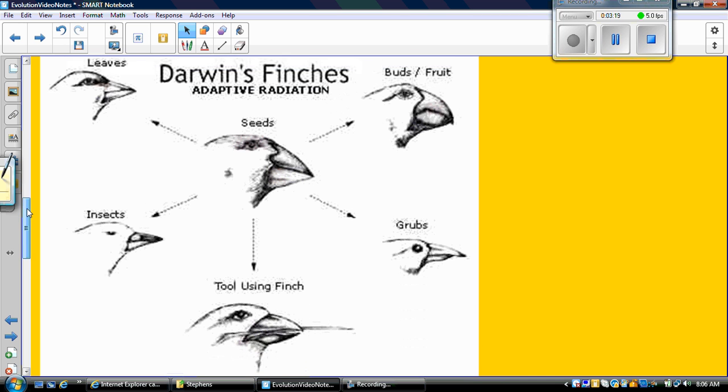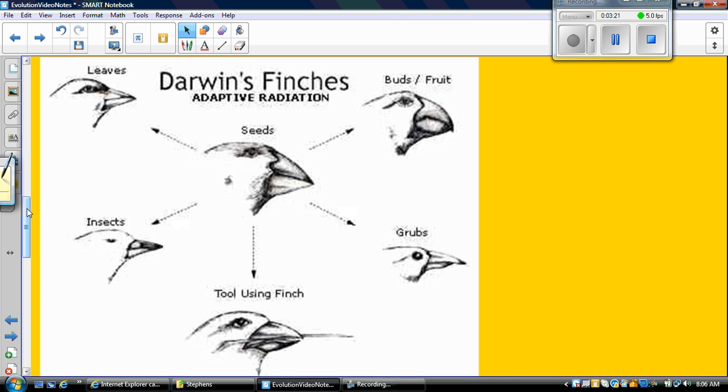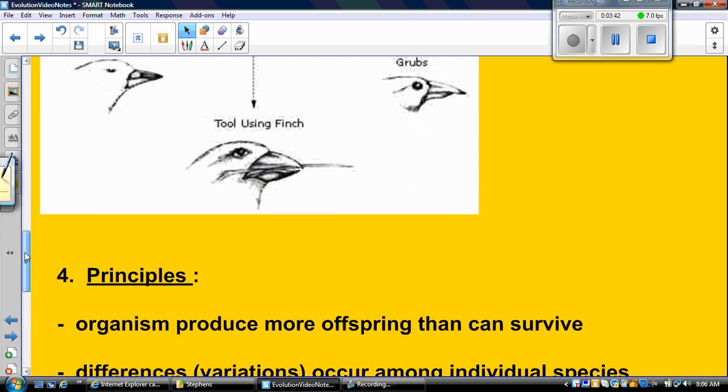So there's a picture of his finches. When he did the research with the finches, he looked at their beaks and how their beaks were adapted to eat certain foods. So he thought all the finches came from one species of finches and then over time changed into 24 different species. And we're going to talk about how that could be possible.